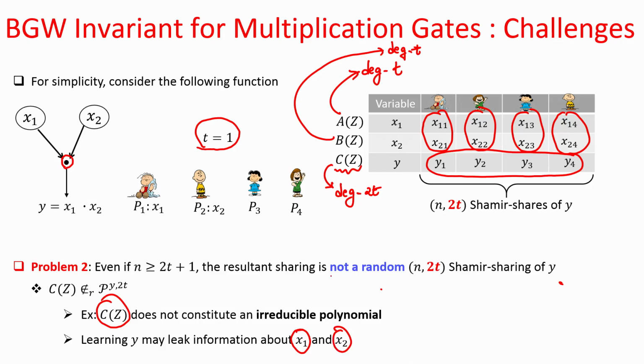And the problem that is happening here is, it is not only that the degree of sharing has increased, it has become 2t.